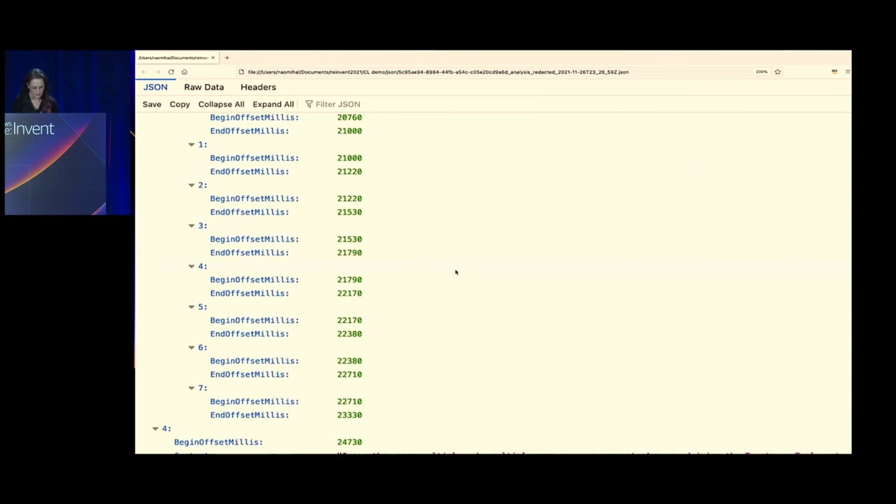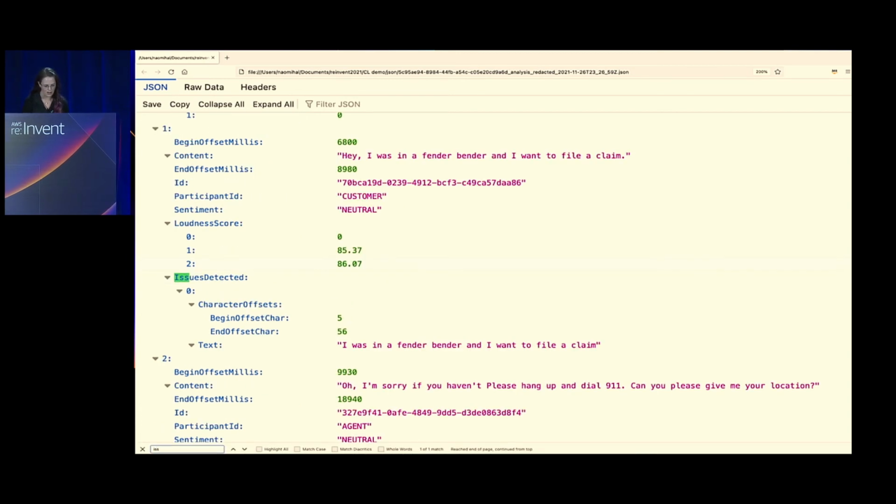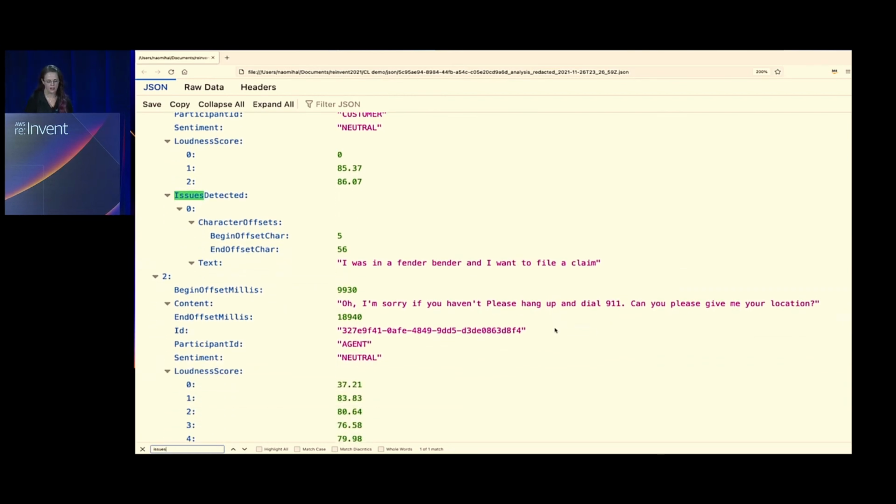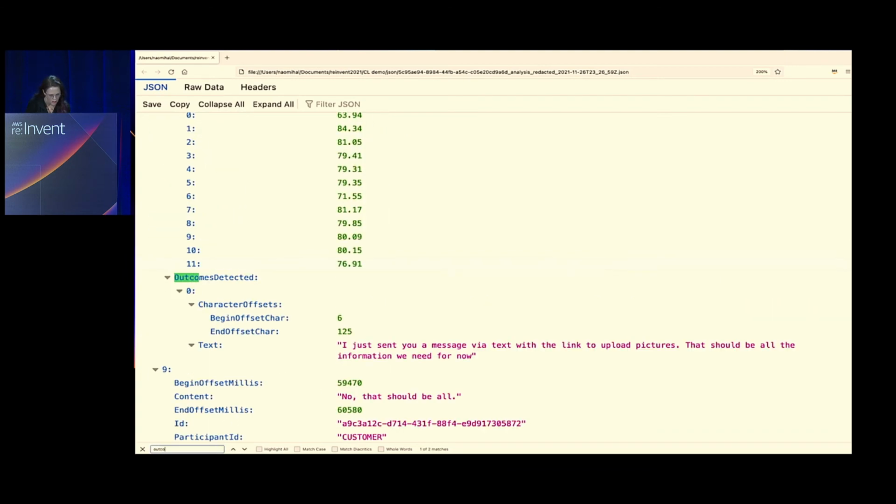But I also want to show you specifically that we also now have the ability to capture that issue. So we see the issue is detected here, and we have the characteristics, specifically the text that generated that issue. So you can adjust that. And we can also find the action, the outcome within this JSON.